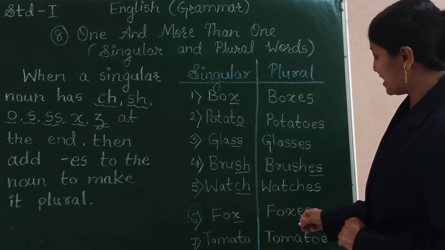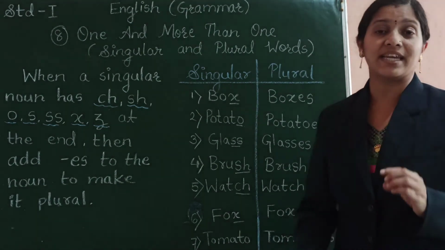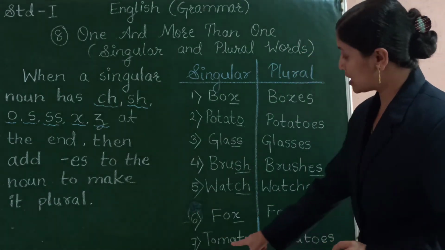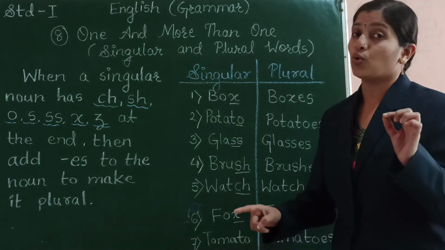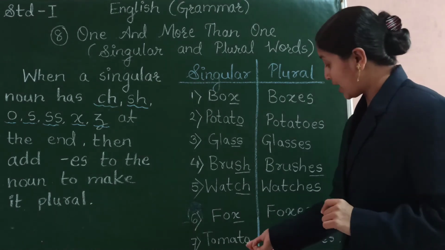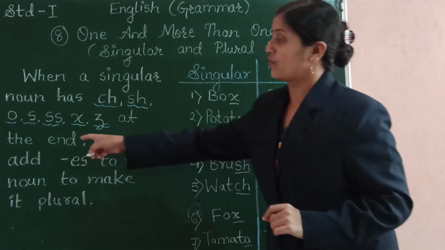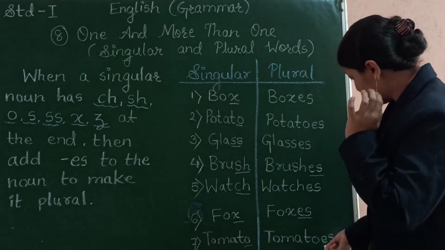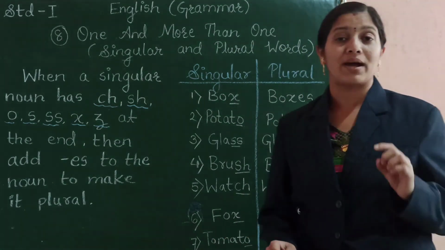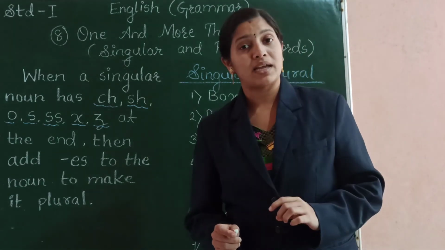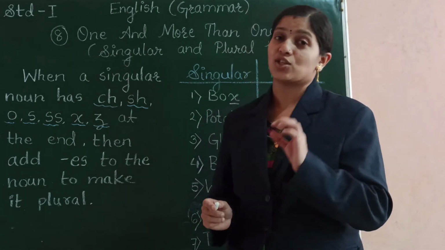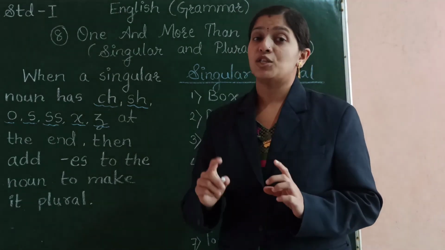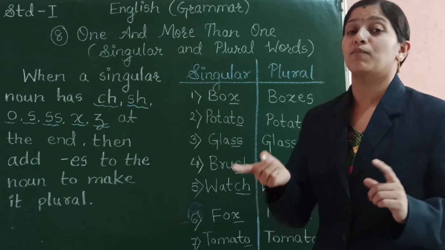The next is fox, F-O-X, fox. So we add E-S to it and we make it F-O-X-E-S, foxes. The next is tomato, T-O-M-A-T-O. So at the end we have O. We have O at the end of the word and so we add E-S to it and make it tomatoes, T-O-M-A-T-O-E-S, tomatoes.